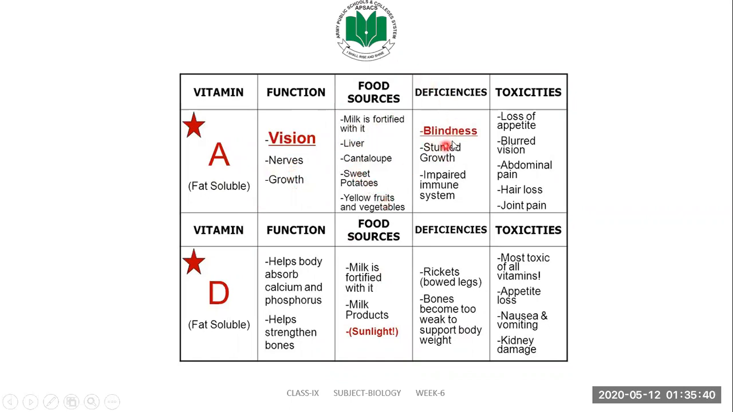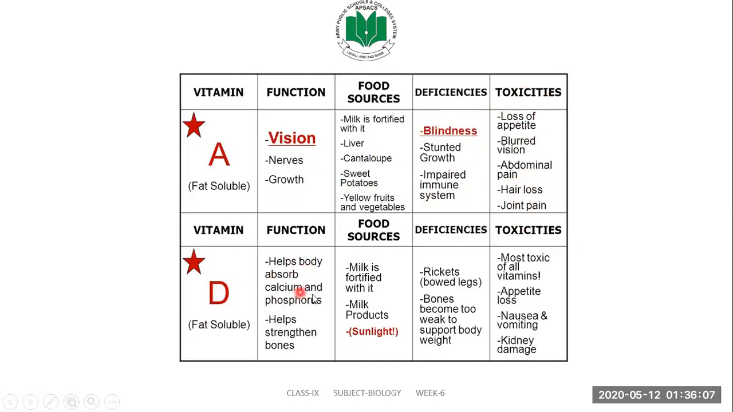Deficiency of vitamin A can cause blindness, stunted growth, and impaired immune function, because it has a role in the immune system of our body. Toxicity, because if it accumulates in our body, it can cause toxicity. The symptoms of fat-soluble vitamin A toxicity are loss of appetite, blurred vision, abdominal pain, hair loss, and joint pain.